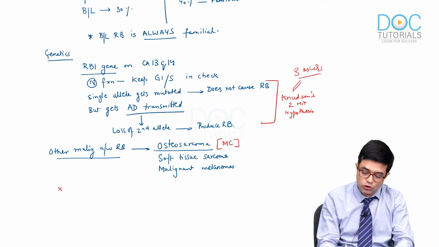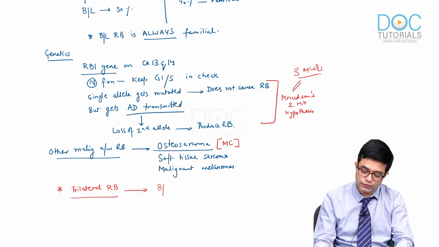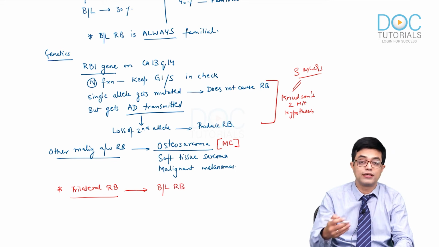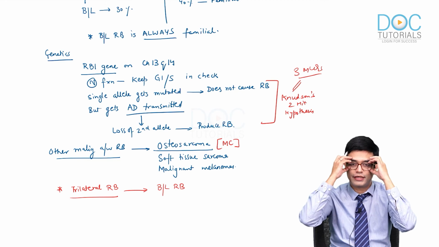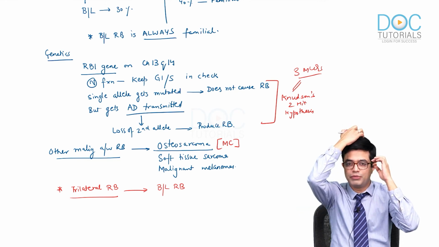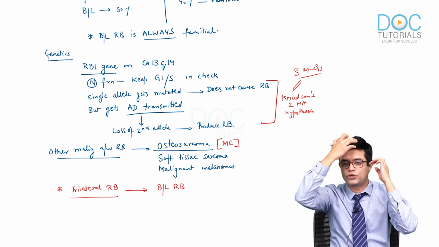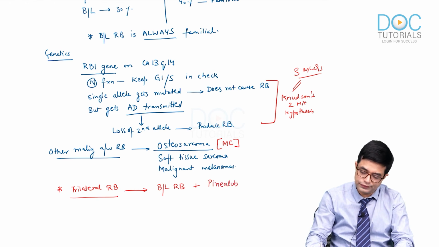Then there is a term called trilateral retinoblastoma. What is trilateral retinoblastoma? There are retinoblastomas in both the eyes, so bilateral retinoblastoma will be there. This eye has one retinoblastoma, this eye has retinoblastoma, and one tumor occurs in the pineal gland in the brain. So this triangle is called trilateral retinoblastoma. So bilateral retinoblastoma with pinealoblastoma is called trilateral retinoblastoma.